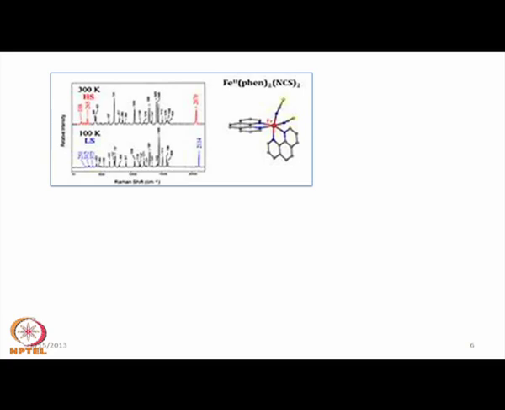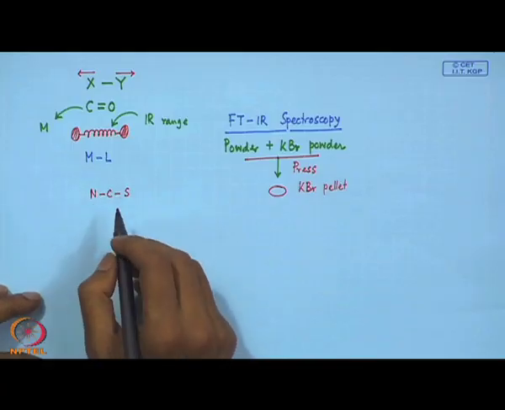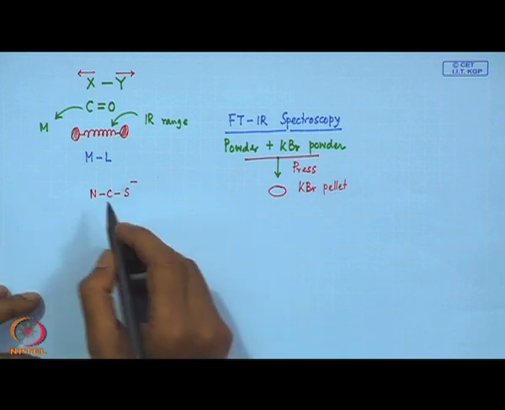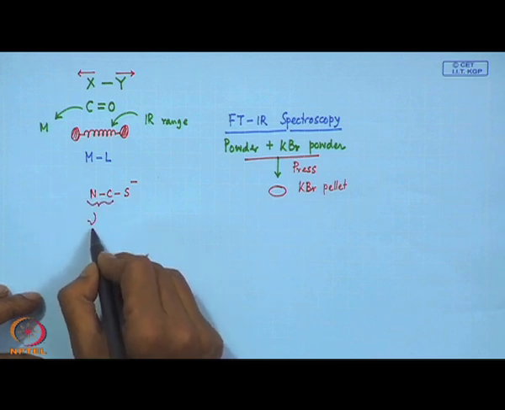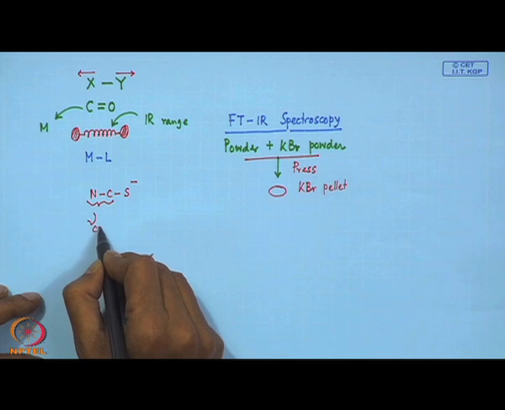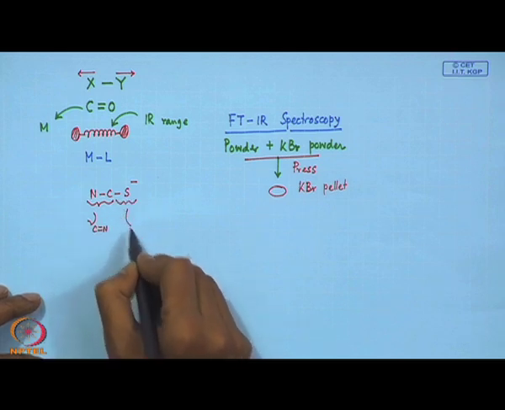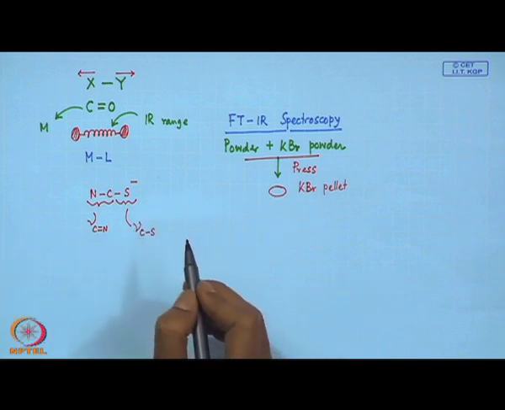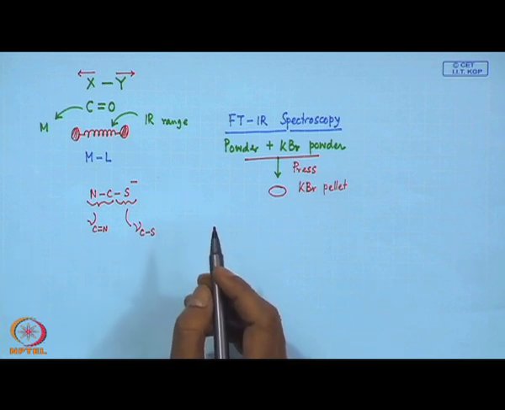When the NCS thiocyanate anion binds to iron, we can have the stretching frequency for the C triple bond N as well as the stretching frequency for CS. These are the two characteristic stretching frequencies.